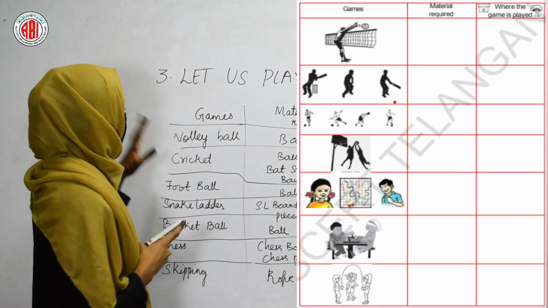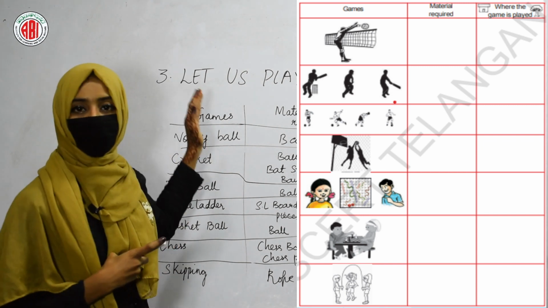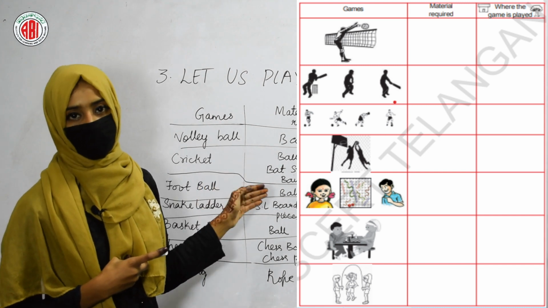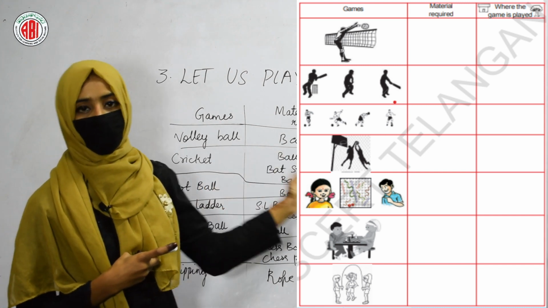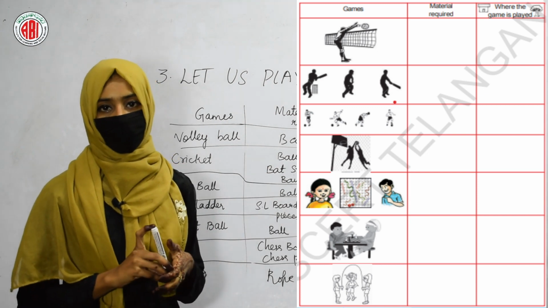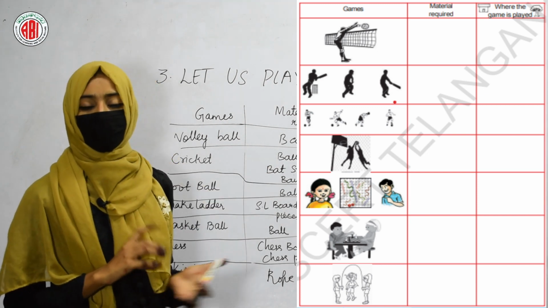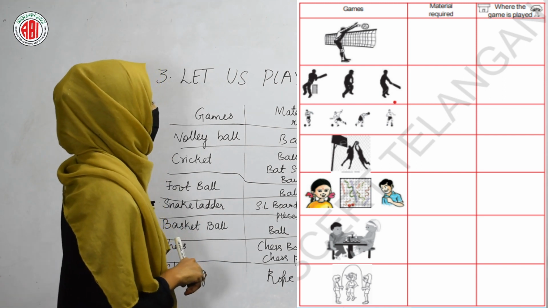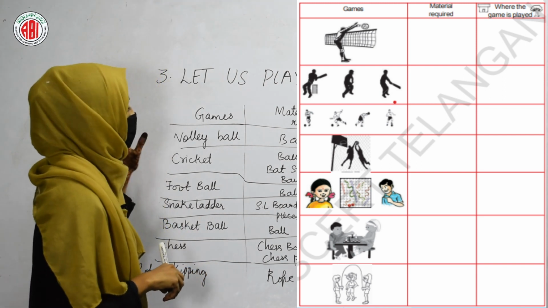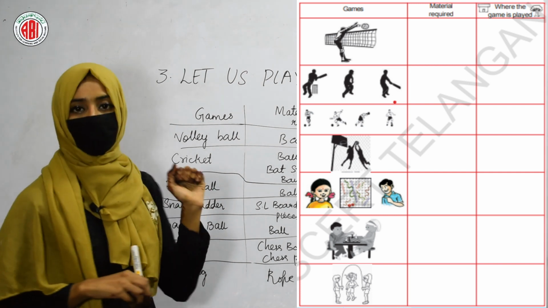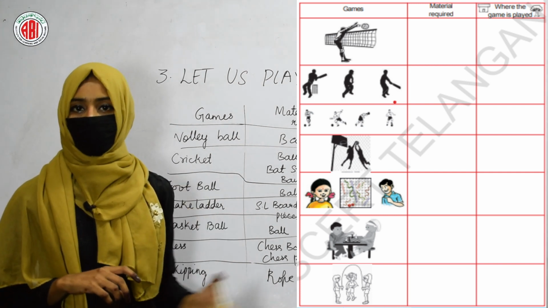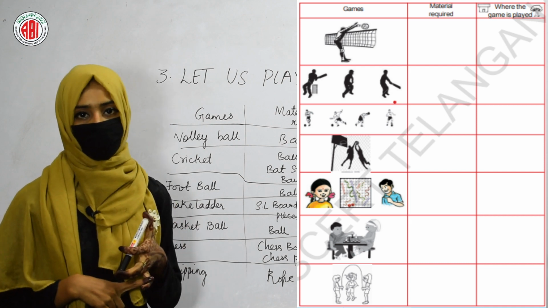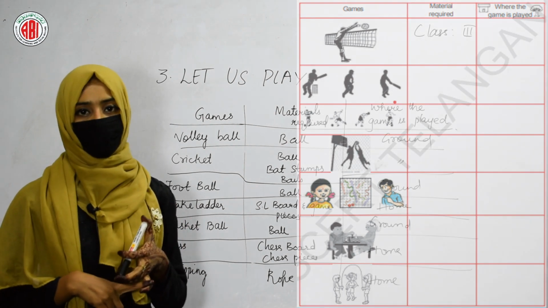So in this way we can easily identify the different kinds of games by looking at their pictures, and we can also write the materials that are required to play that game and at what place we can play that game. We can easily understand after doing this activity. So this activity is given in your reader. You can see the pictures, you can write the names of the different games and also the materials that are required to play those games.